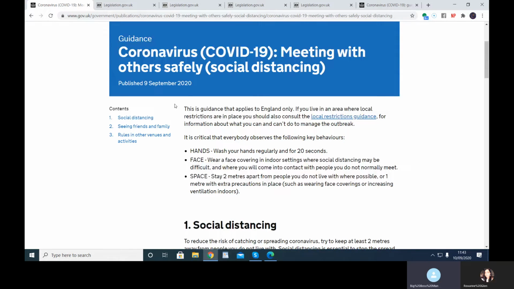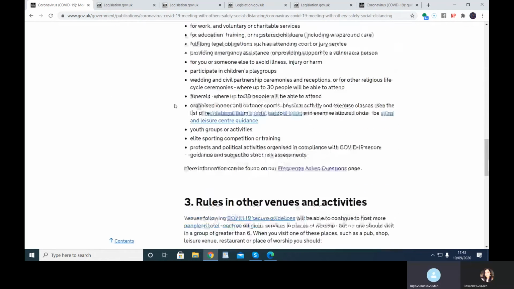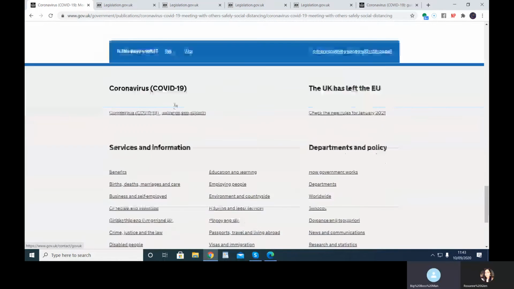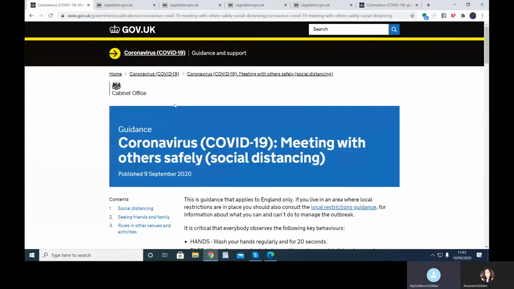It is critical that everybody observes the following key behaviours. And then it talks about the usual stuff. But this is guidance. This is not legislation. This is not something you can be fined for. This is not something you can be arrested for. This is just the government's wish that we would abide by the guidance.